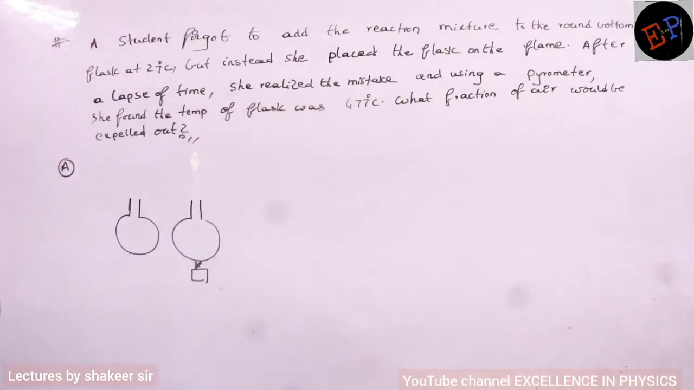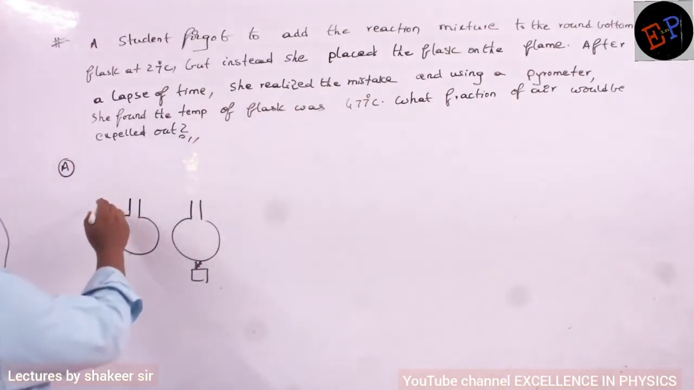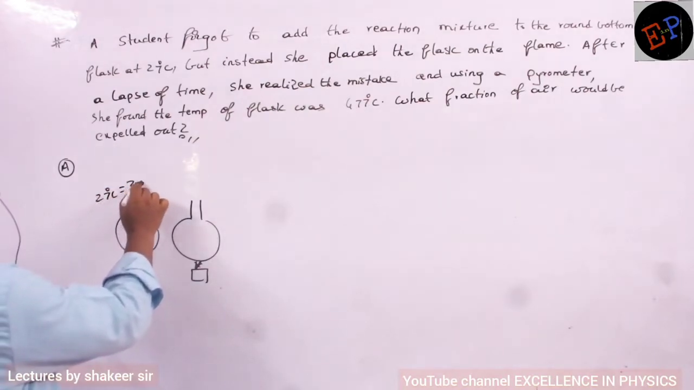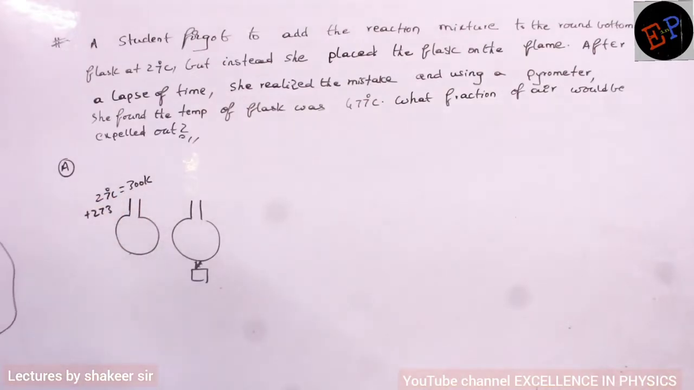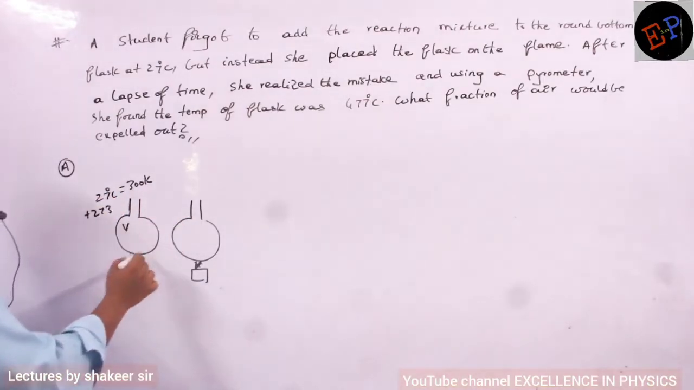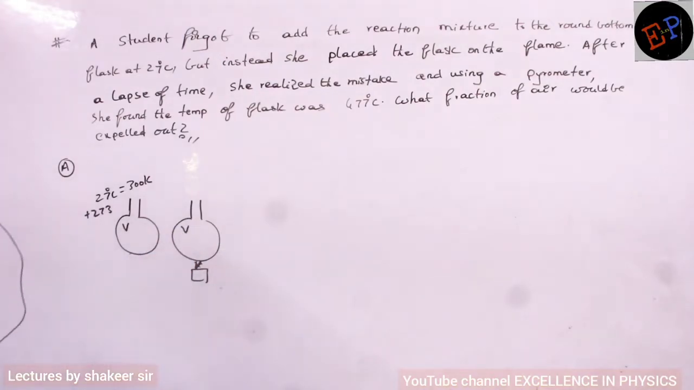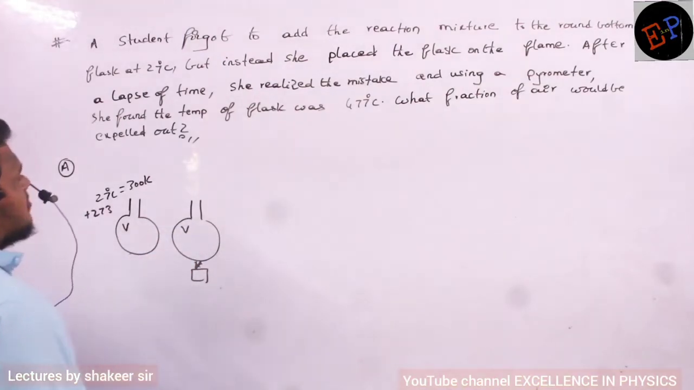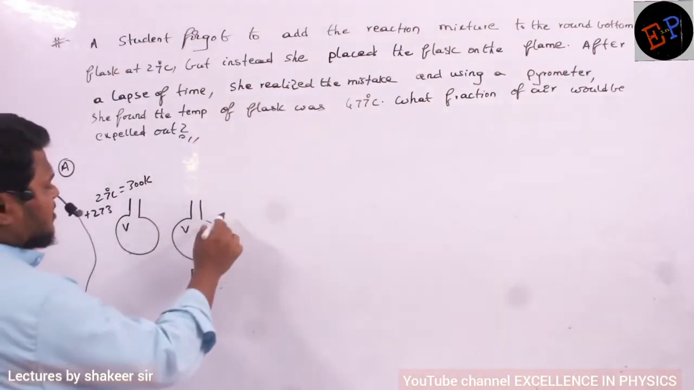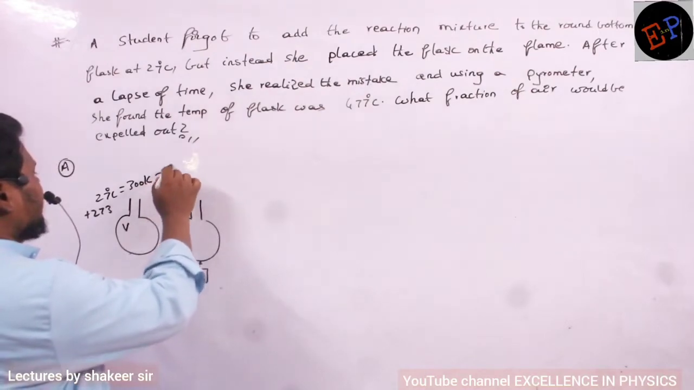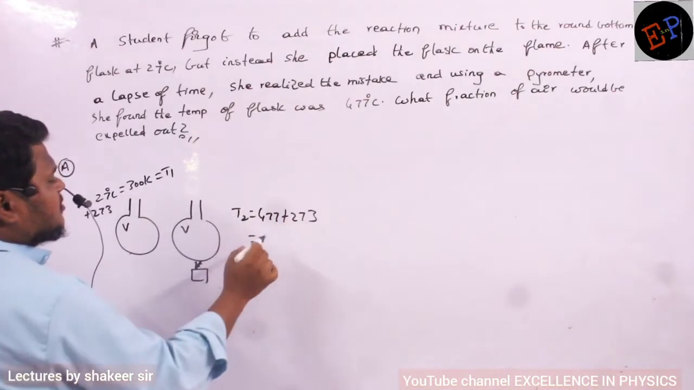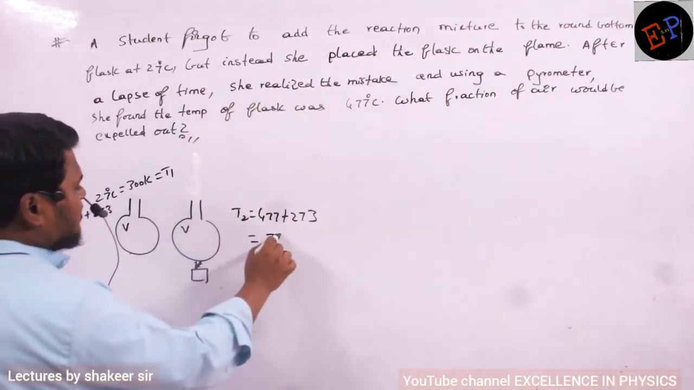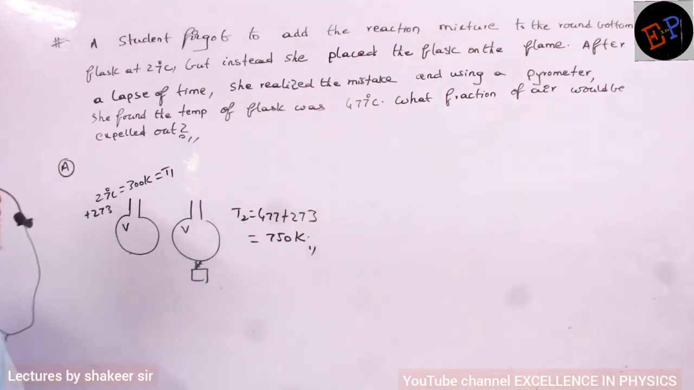What was the initial temperature of this one? 27 degrees Celsius, or you can write 300 Kelvin, because 27 plus 273 is 300 only. And the volumes are the same, so the initial volume is V. Here also the initial volume is V only. After a lapse of time, she realized the mistake, and using a pyrometer she found the temperature of the flask was 477. So what is the final temperature? T1 was 300, but T2 will be 477 plus 273, that is 750 Kelvin. This is the final temperature of the mixture.